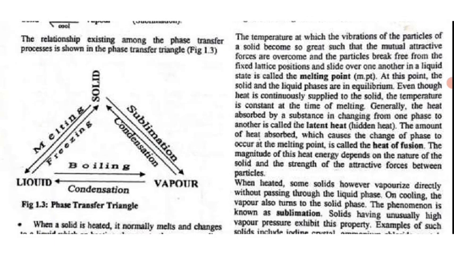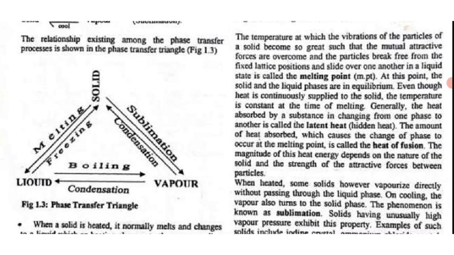Now when you hear latent, you know it's hidden. The amount of heat absorbed which caused the change of phase to occur at the melting point is called the heat of fusion. The magnitude of this heat energy depends on the nature of the solid and the strength of the attractive forces between particles.